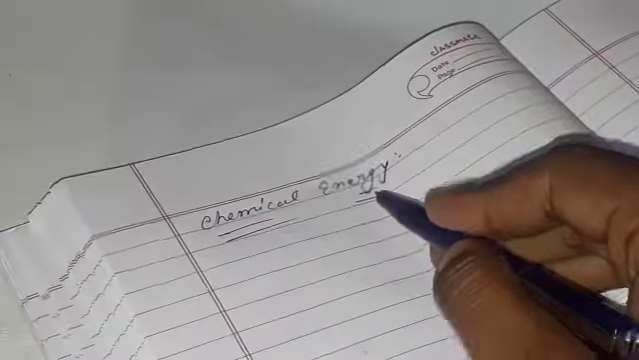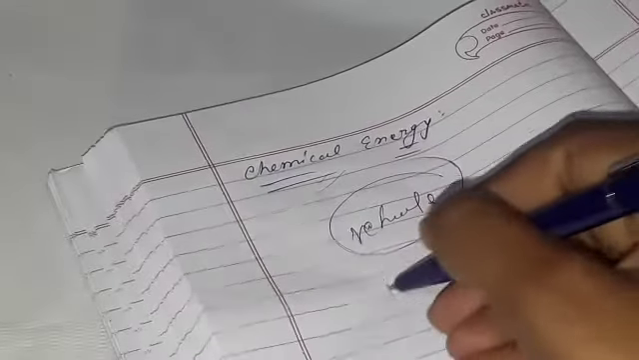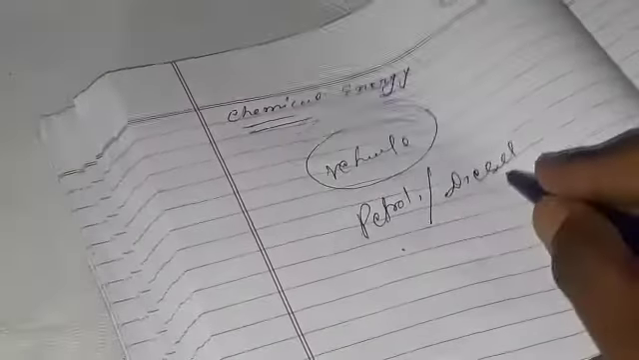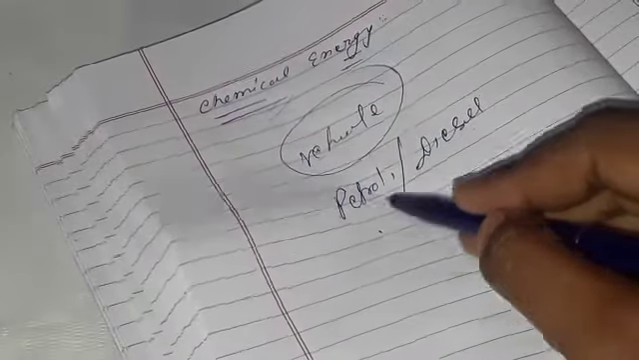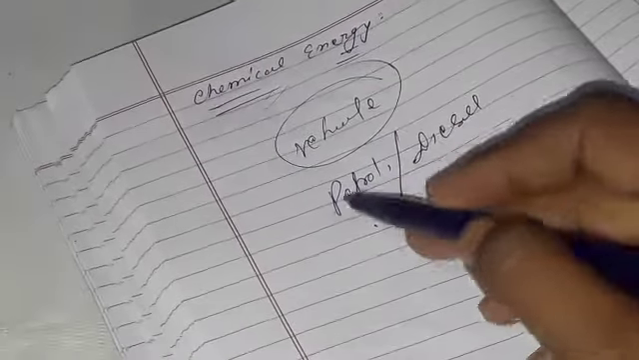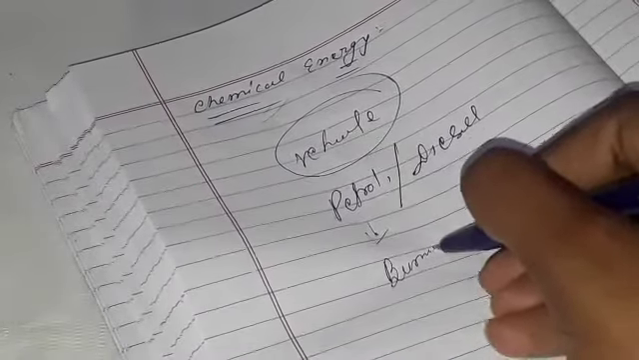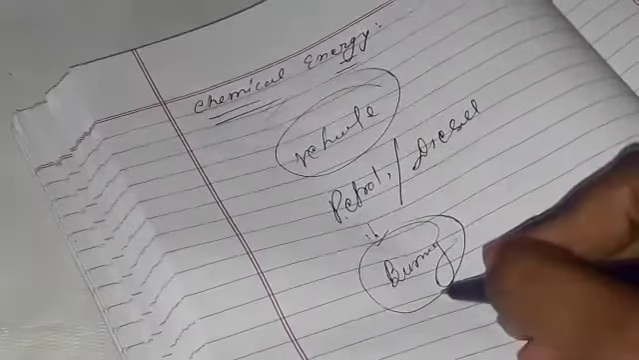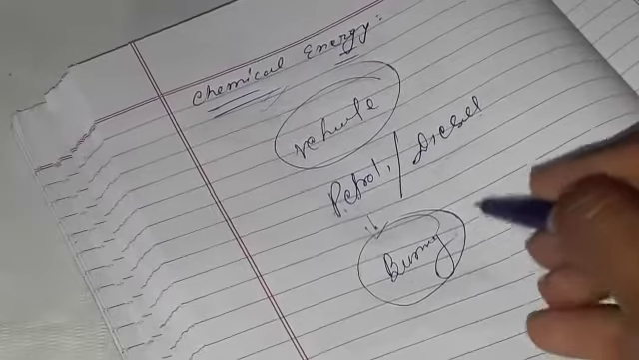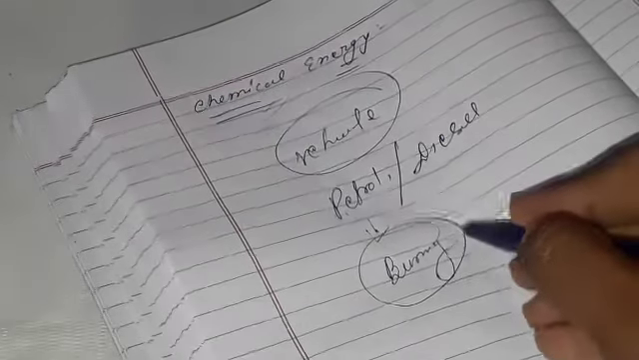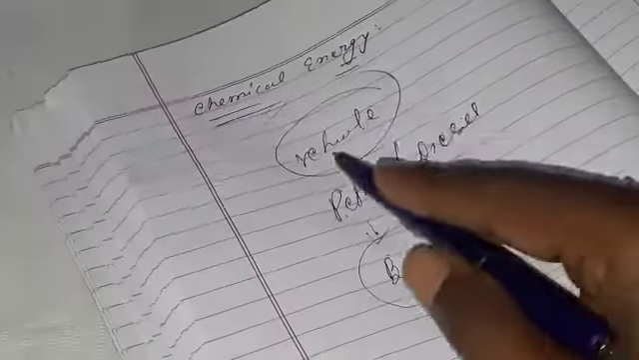Now next is chemical energy. Class, nowadays we are using chemical energy in a very large amount, especially if I am talking about our vehicles. In our vehicles we are using petrol, or we can say diesel. So petrol and diesel are the main fuels of our vehicles. But how do they produce energy? Class, when we burn petrol and diesel, they give us a high amount of energy, and that energy is used to pull the vehicle.